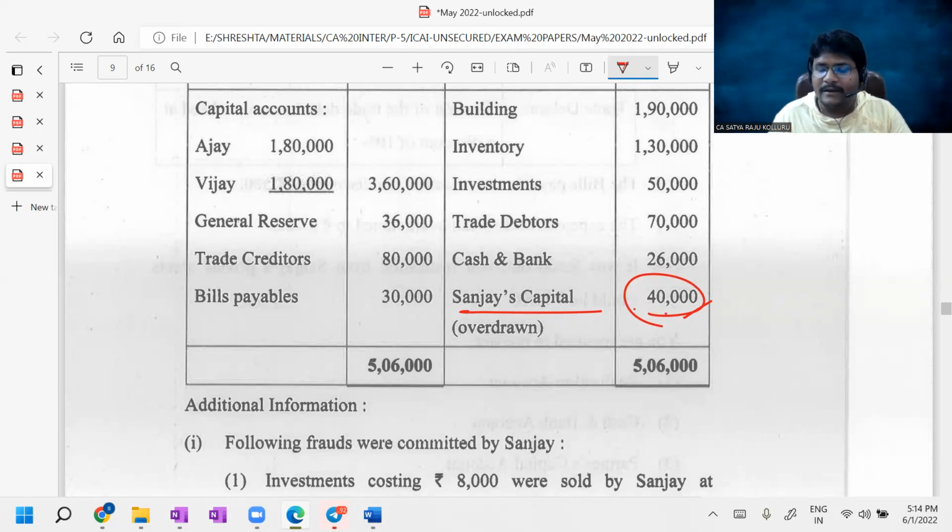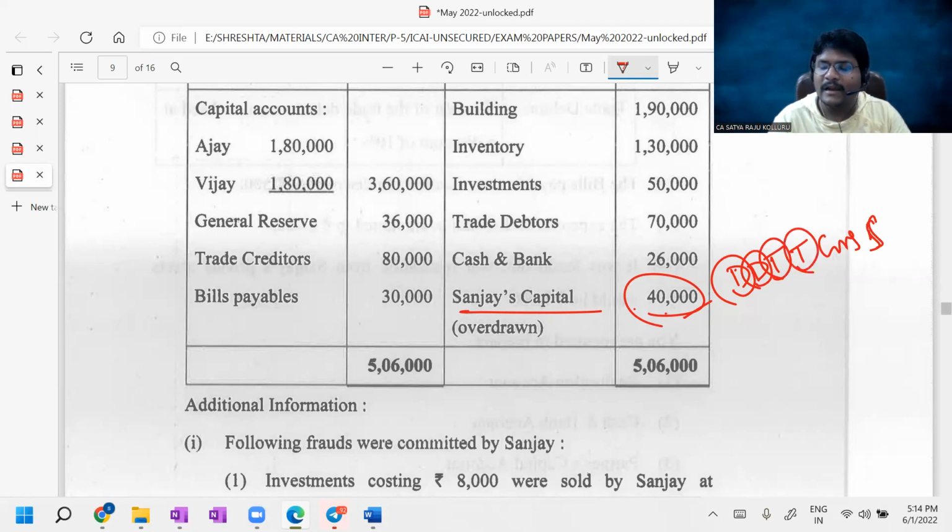Whenever one insolvent partner is there and the other partners are solvent, then Garner versus Murray case law is applicable. Then the insolvency loss caused due to the insolvent partner should be borne by the solvent partners in their capital ratio, and to that extent of the realization loss also they should introduce cash. Such 2 points you need to work out. Sir, which approach do you need to follow? DDTT, Garner versus Murray, and yes for settlement. Sir, if you are my student, then only these things are applicable, because D for disbanding of balance sheet, another D for disposal of assets and liabilities, T for takeover of assets and liabilities by the partner.